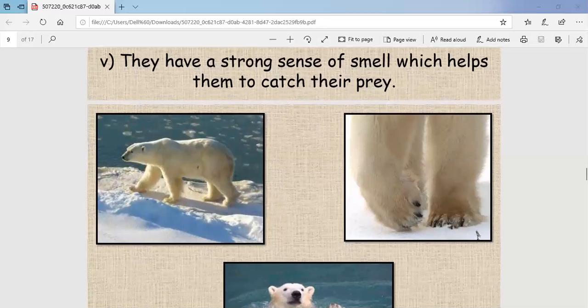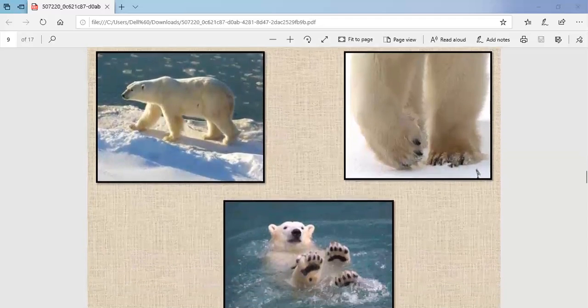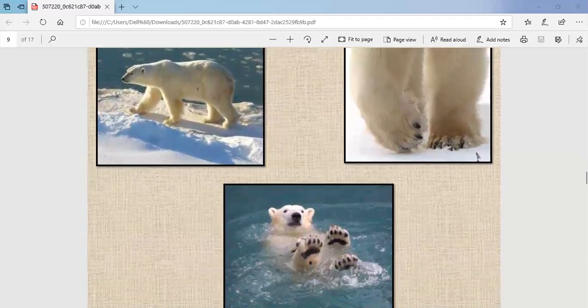You can see these are the pictures of the polar bear. You can go through these pictures. See how the polar bear is swimming in the water. That water is totally chilled water. See how it is moving. So this is a paw and how the polar bear is moving here. So these are the adaptations of the polar bear, how it survives in the polar regions.